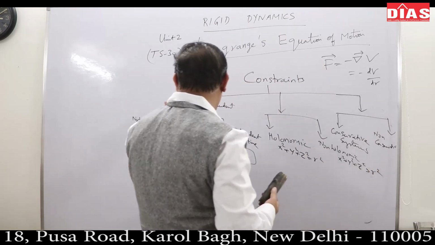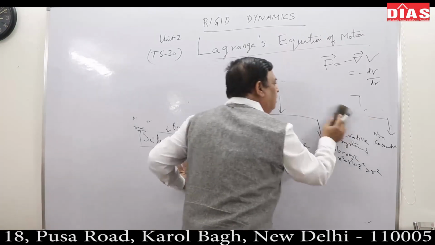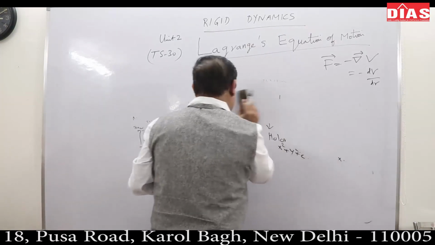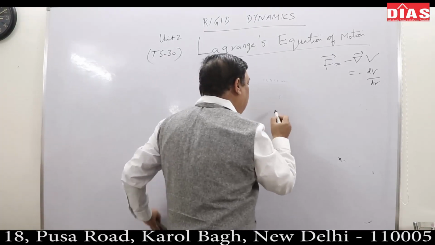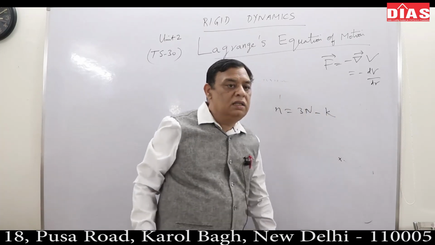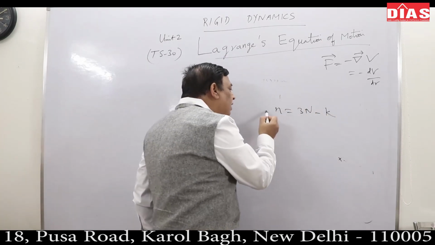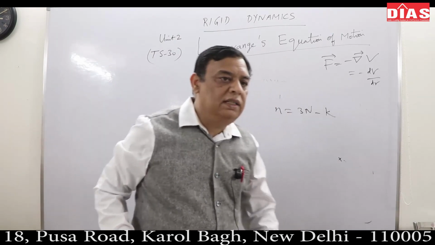Basically, the larger the number of constraints, the lesser will be the degree of freedom, because the degree of freedom is n, which for an N particle system is 3N minus k. The degree of freedom is typically represented in generalized coordinates.